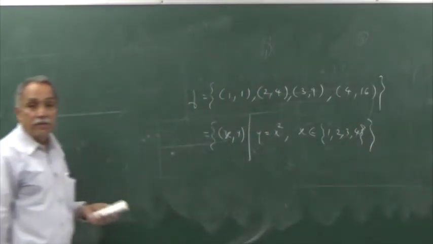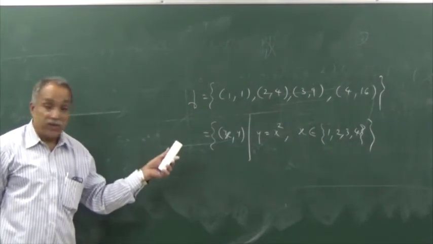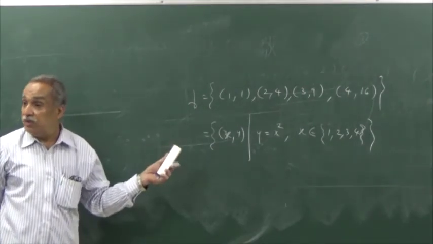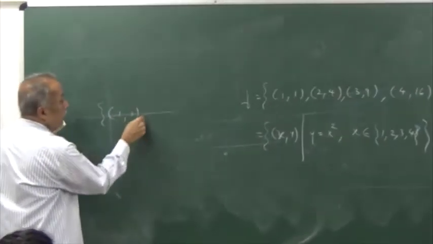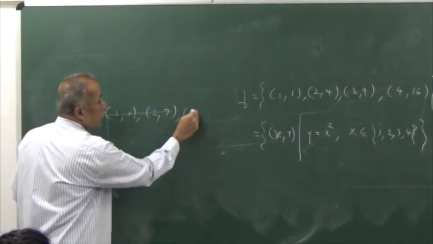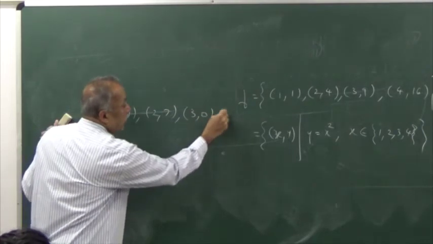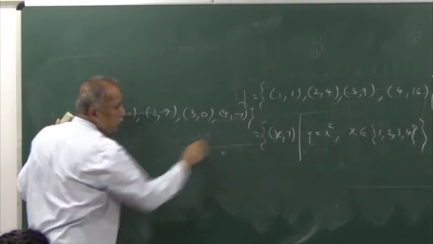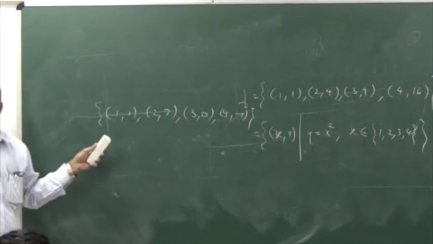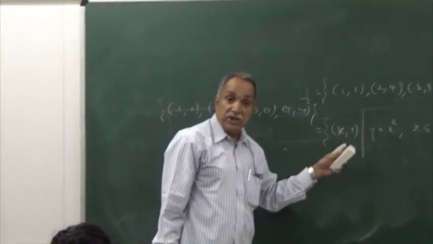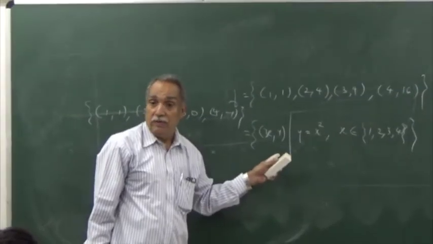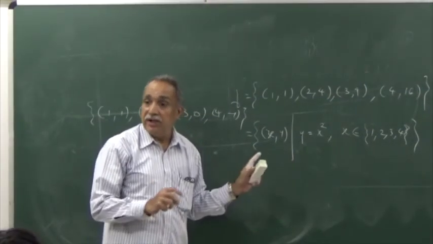Okay. When such a representation is possible, this is not always possible. Suppose I consider the function, it may not be possible to describe it by means of a rule. When it is possible to express a function by means of a rule, we will have an understanding.